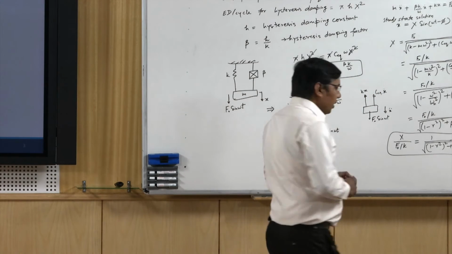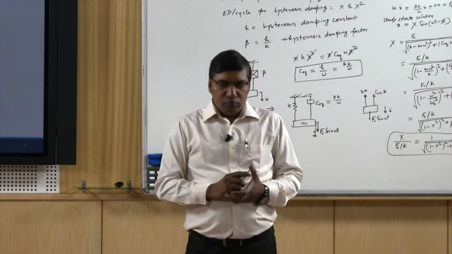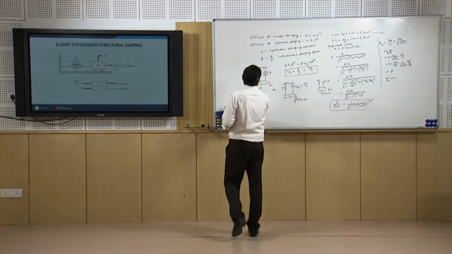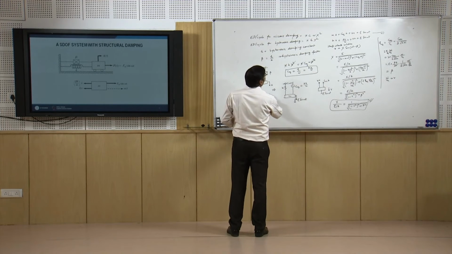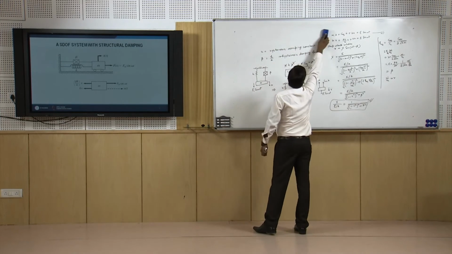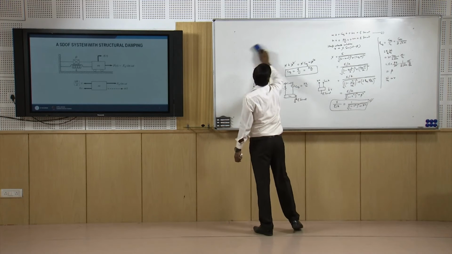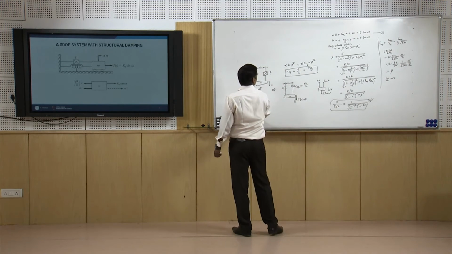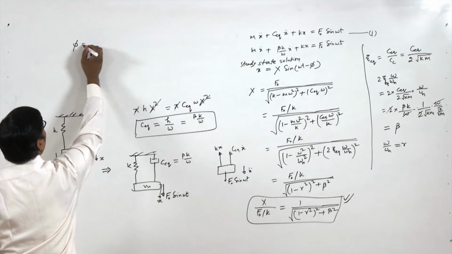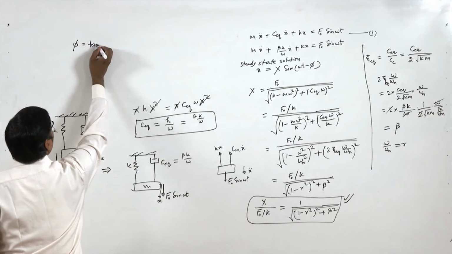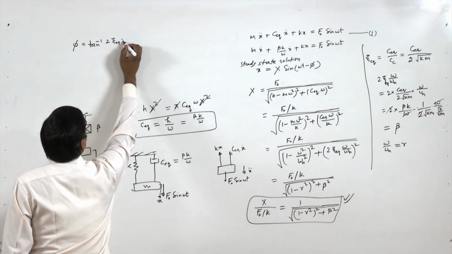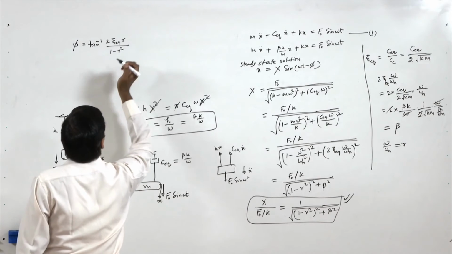Now we have to find the angle phi. So angle phi, as we know that phi equal to tan inverse 2 zeta r by 1 minus r square.